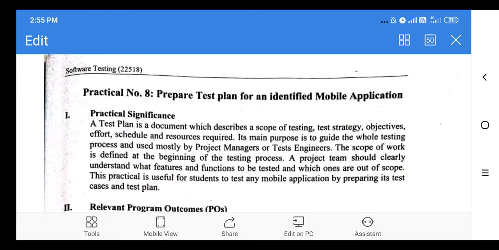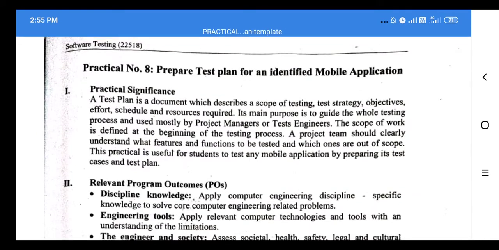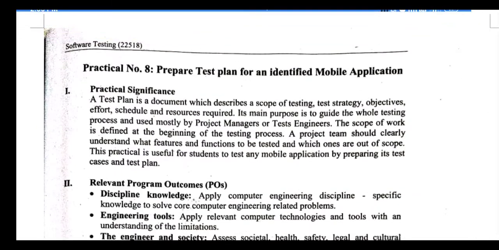Before proceeding further, we'll see the practical significance of this practical. A test plan is a document which describes the scope of testing, test strategy, objectives, effort estimation, schedule of the particular testing, and the resources required for the testing.